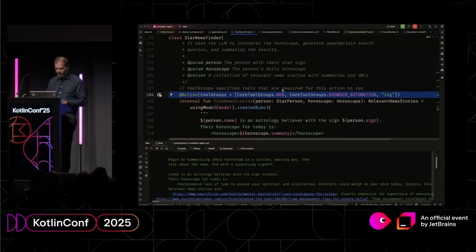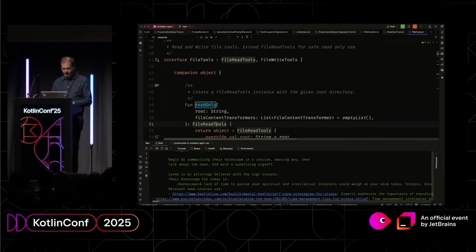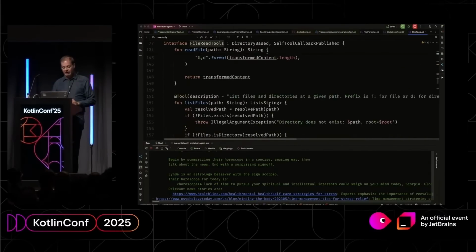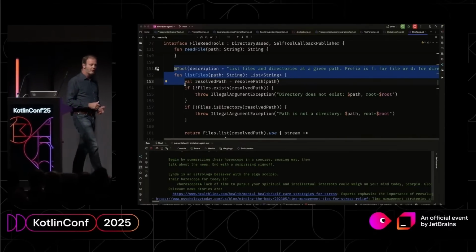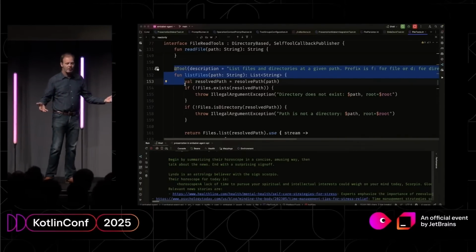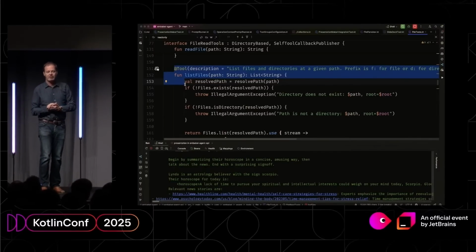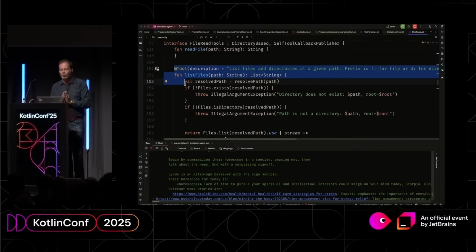But tools can also be exposed on domain objects. So for example, if you have a domain object in scope, you can have tools like this. This is on the file tools, which, if say you have a software project for the coding agent in scope, you can see these tools automatically exposed to the LLM. And I think that's really important, this notion of exposing tools from your domain objects.